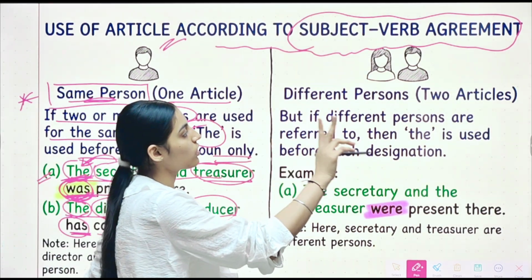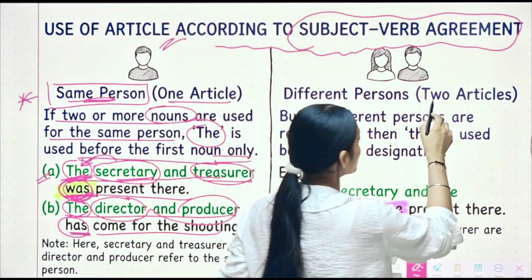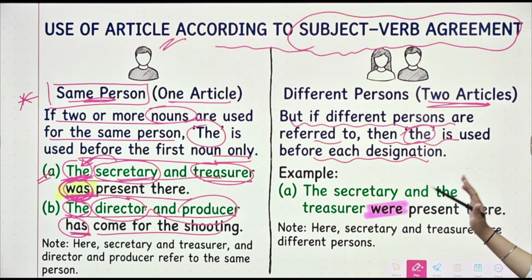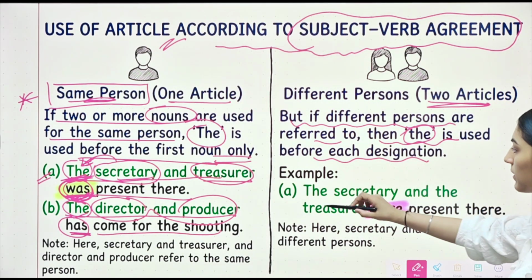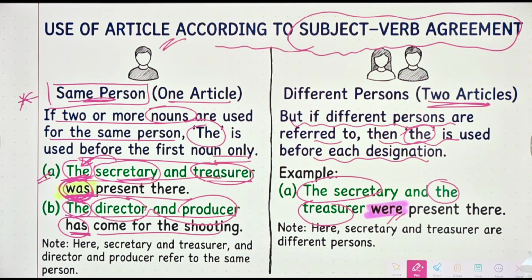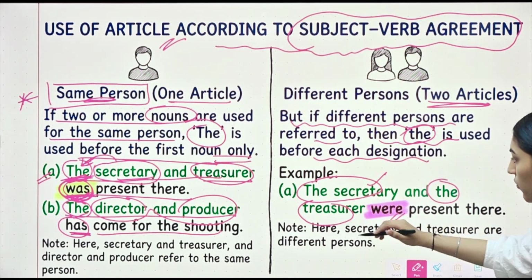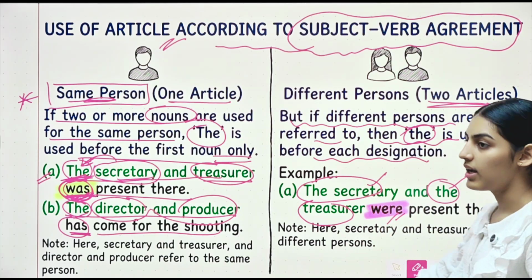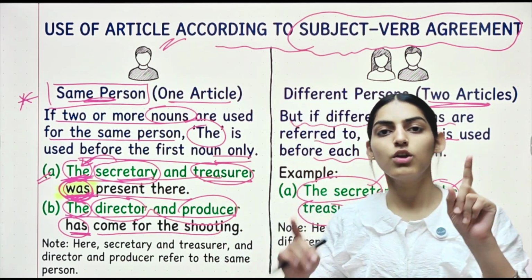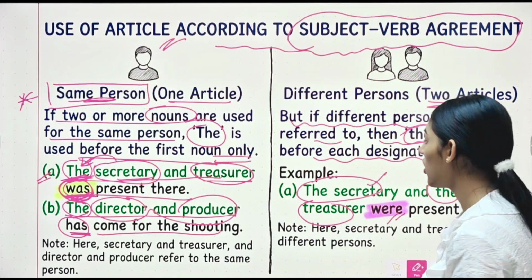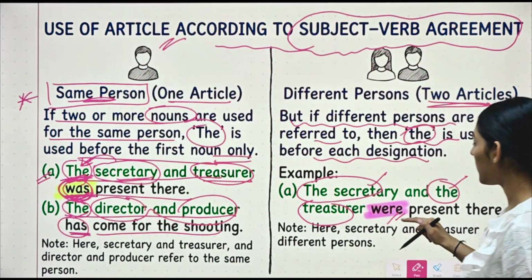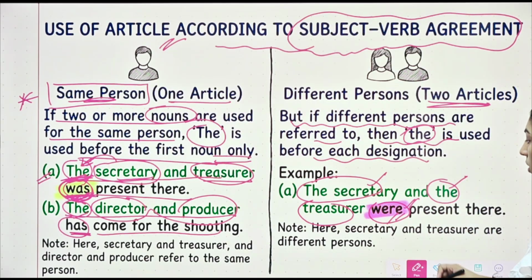Then we have, if two different persons are there, we will use two articles. If two different persons are referred to, 'the' is used before each designation. For example, the secretary and the treasurer were present there. So here the secretary is one person and the second person is the treasurer. Here we have two different persons, but in the earlier sentence we had only one person, and for that person we used two nouns. Here we will use the plural form of verb.